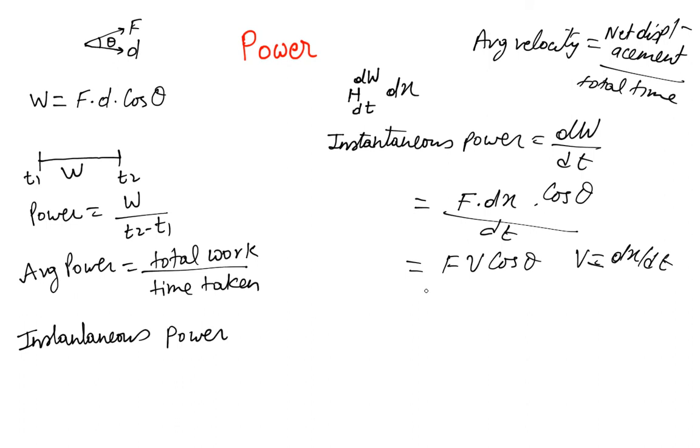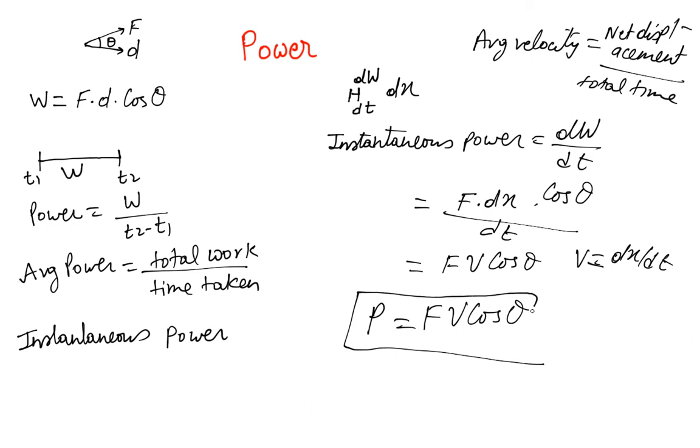Okay, so this is a standard formula that instantaneous power is given as Fv cos theta. And we'll solve some problems on this in the next lecture.